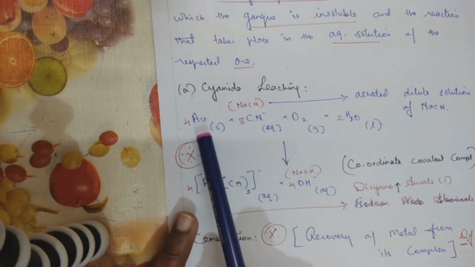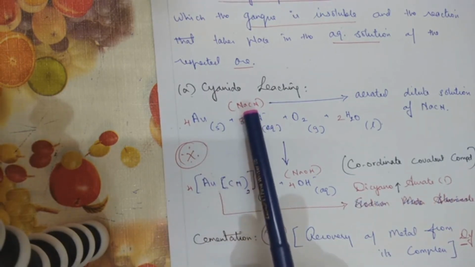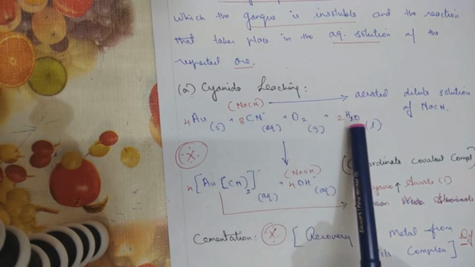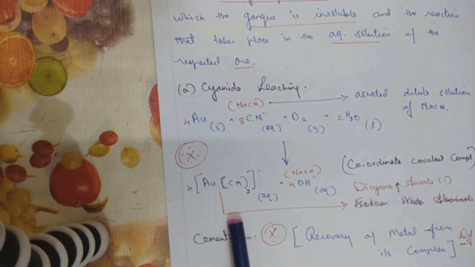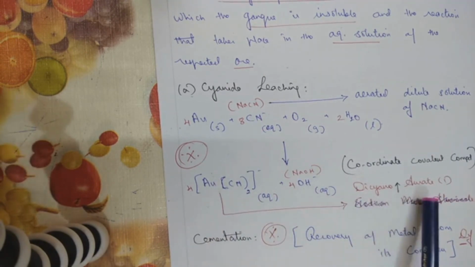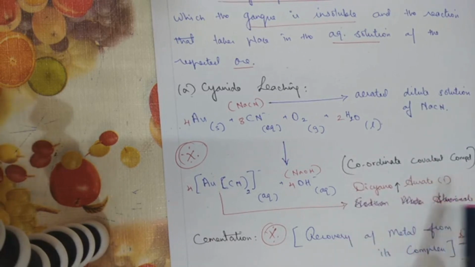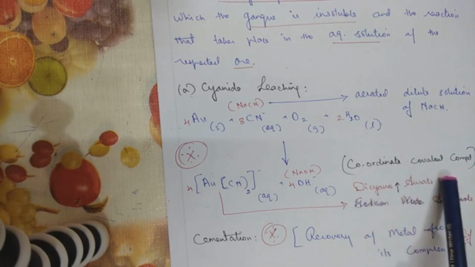whatever type of concentrated, impure ore we are taking, it's treated with the sodium cyanide solution in the presence of oxygen and water. So we get a new product, a complex compound called dicyanoaurate 1. The naming of this complex I will teach you in coordination chemistry, that's your 5th chapter in your 12th standard textbook. The type of bond formed here is a coordinate covalent bond.